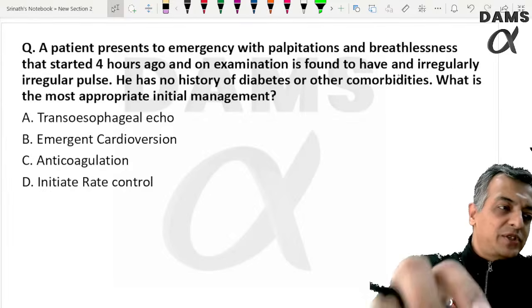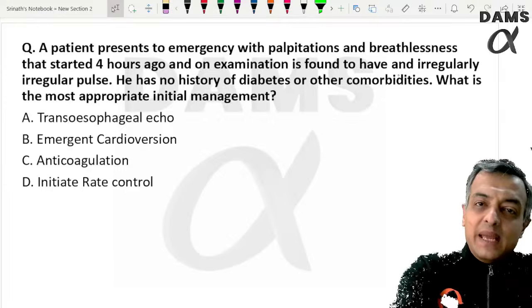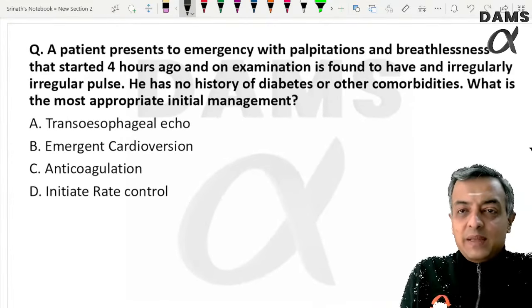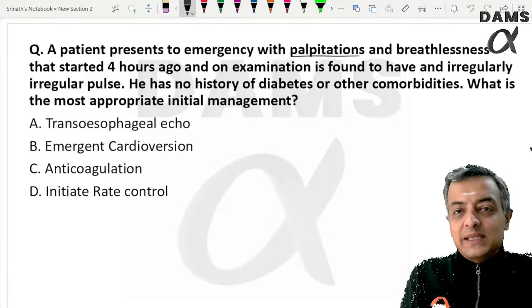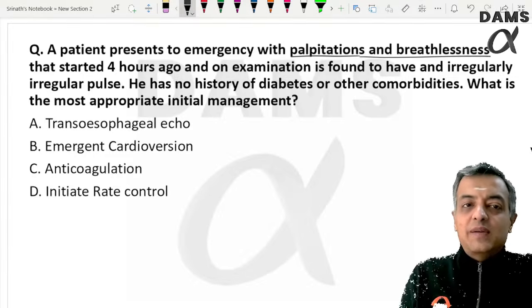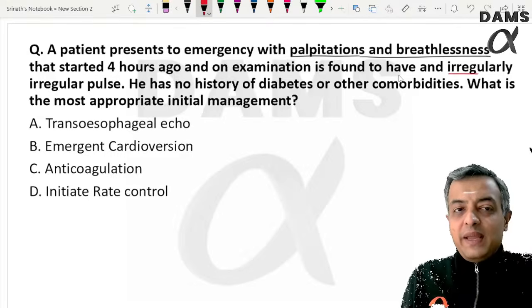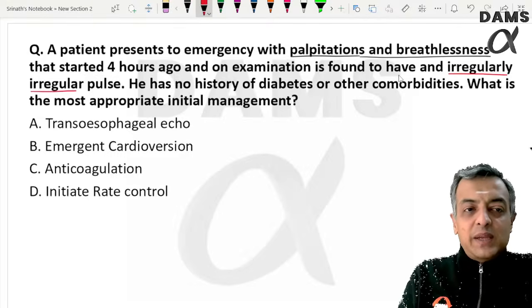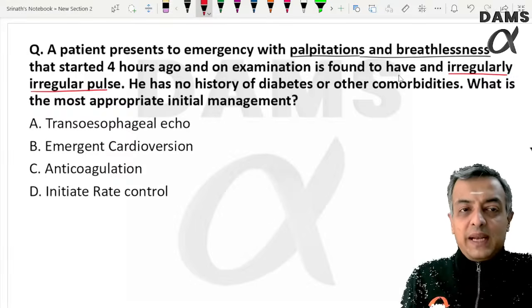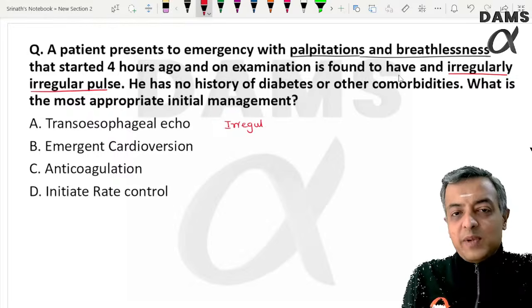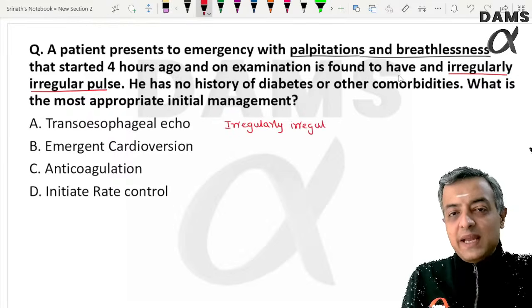Starting with the first two questions in the exam, a patient presents to the emergency with palpitation and breathlessness that started 4 hours ago. On examination, the patient is found to have an irregular pulse. So we know that when a patient has an irregular pulse, we have discussed this, there can be three differential diagnoses.